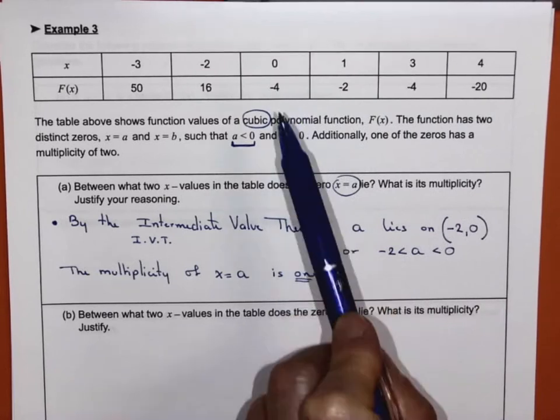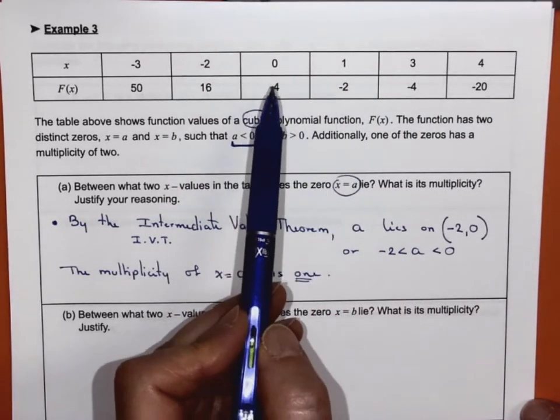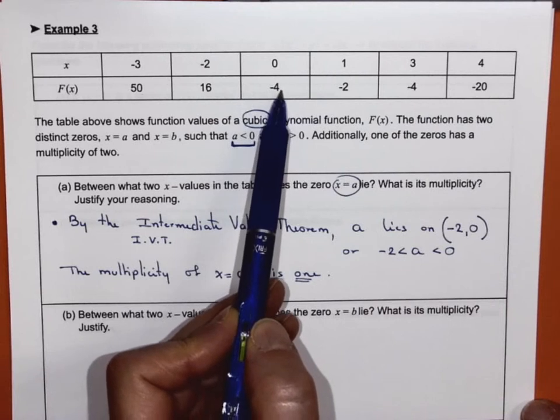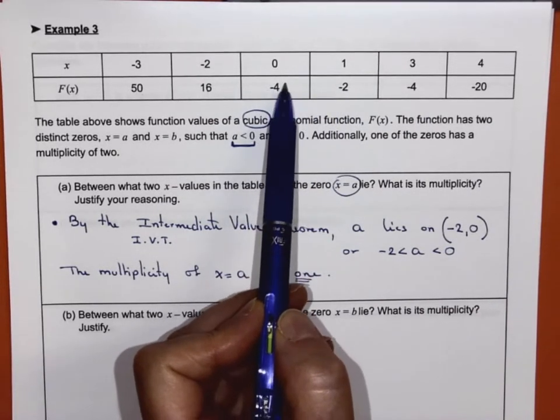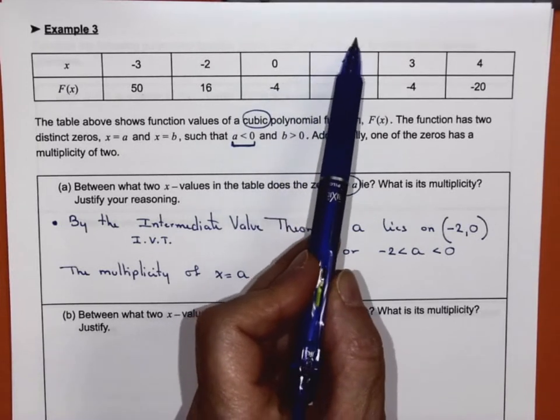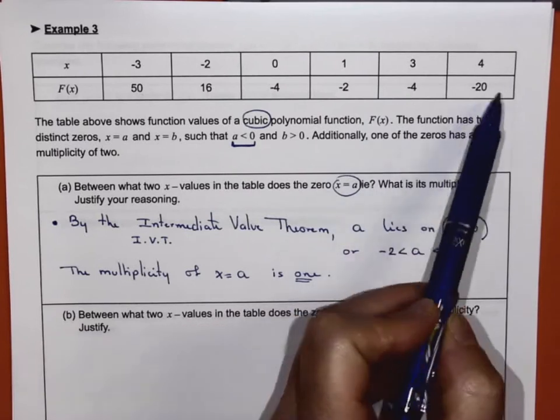Now we know this is a polynomial, and we know it's well behaved, and so we go from a negative to a lesser negative, right? So we go from -4 to -2, back down to -4, and then down to -20, right?